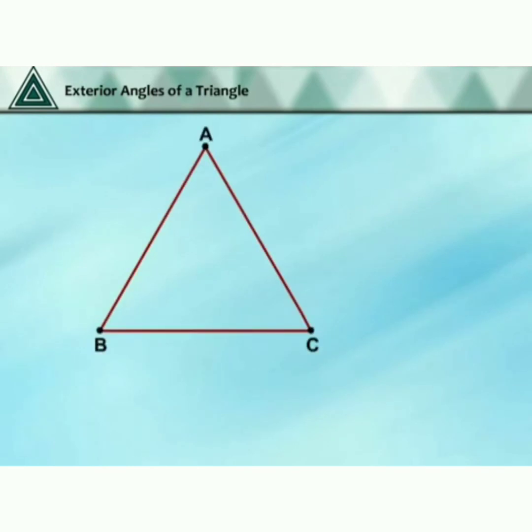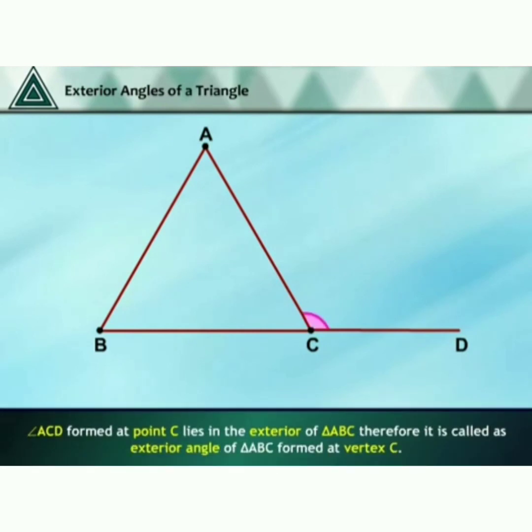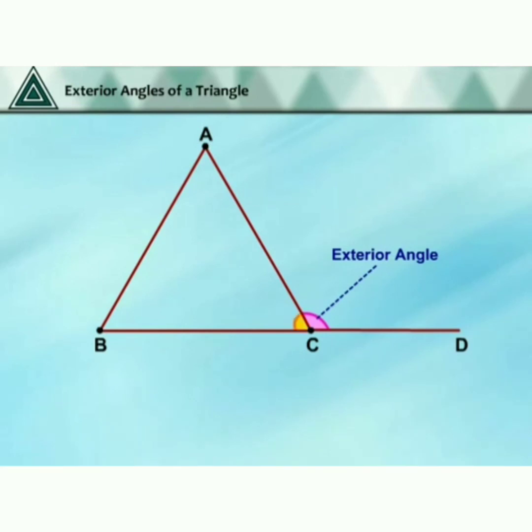Exterior angles of a triangle. Draw any triangle ABC and produce one of its sides, say BC, as shown here. Now angle ACD, formed at point C, lies in the exterior of triangle ABC. Therefore, it is called the exterior angle of triangle ABC formed at vertex C. Here angle BCA is the adjacent angle of ACD.